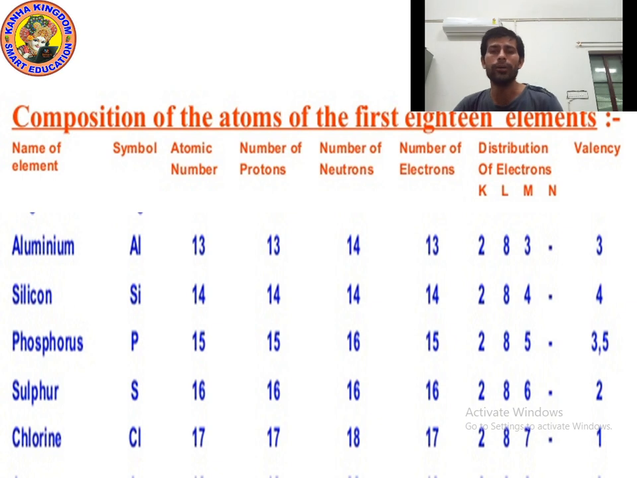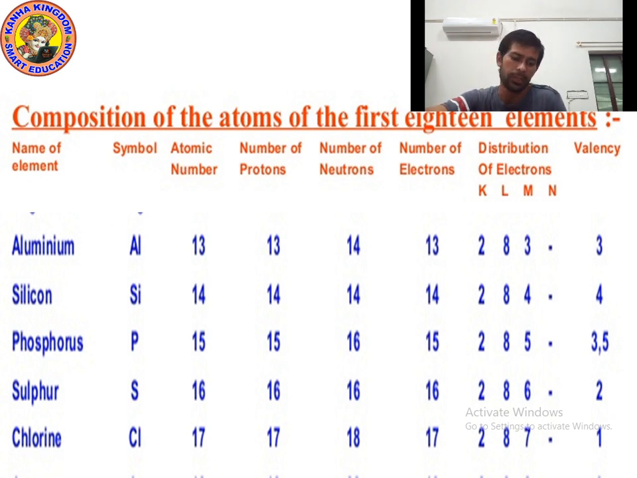Now I want to ask you, how many valence electrons are present in aluminium? To know the valence electrons, you will always check the last shell, the outermost shell. Because what is the meaning of valence electrons? The electrons present in the outermost shell of an atom are called valence electrons. So for aluminium, which is the outermost shell?